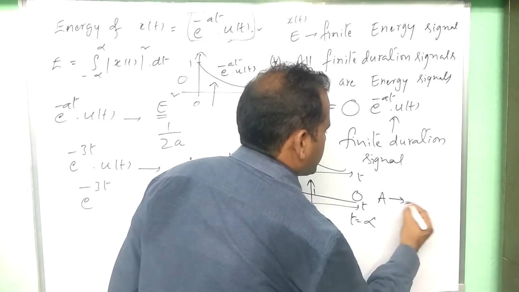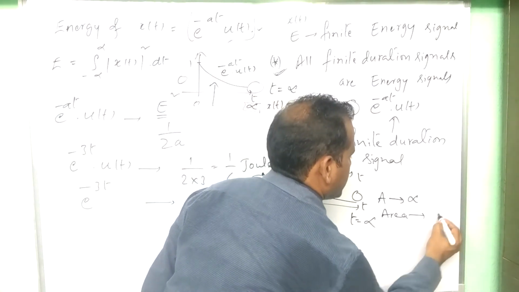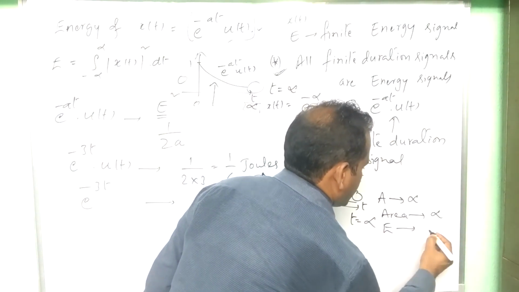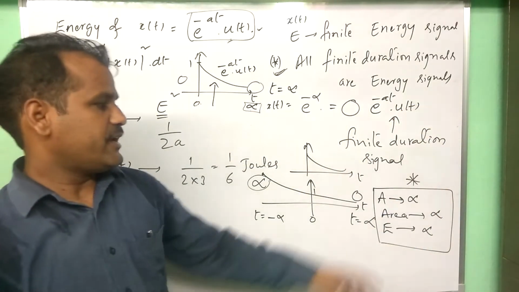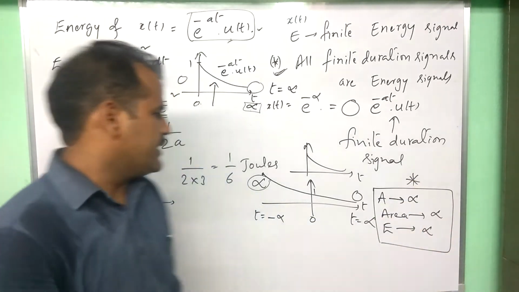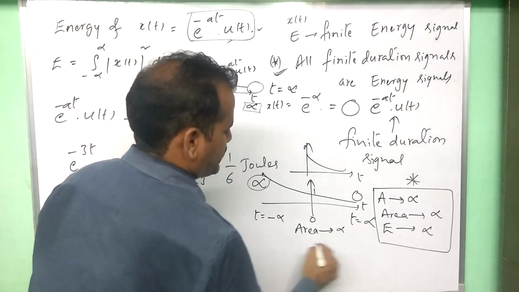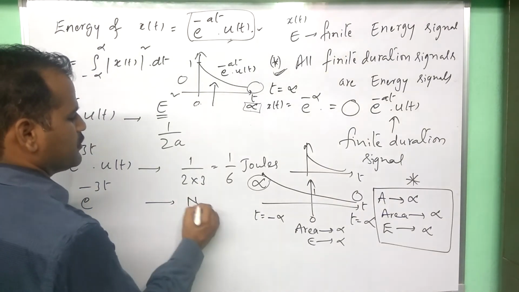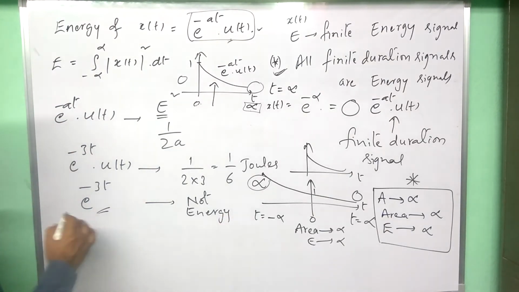So this signal, if you observe, is not an energy signal because here the amplitude is infinity. Whenever a signal amplitude goes to infinity, the area of the signal goes to infinity. Whenever the area of a signal goes to infinity, the energy also goes to infinity. This is a very important conclusion for us. So whenever an amplitude goes to infinity, the area must go to infinity, resulting in energy also going to infinity. Here this signal amplitude goes to infinity, so obviously the area goes to infinity. Energy also goes to infinity, which means this is not an energy signal. Not an energy signal, e power minus 3t.